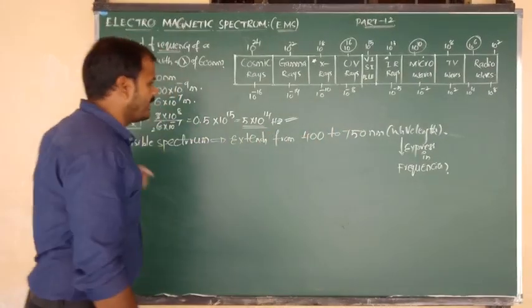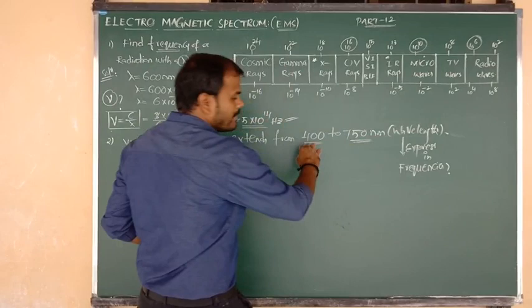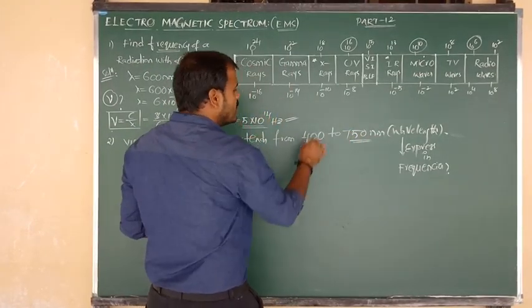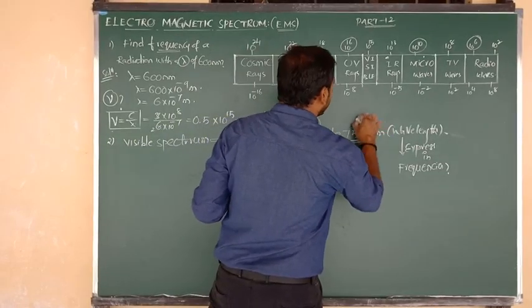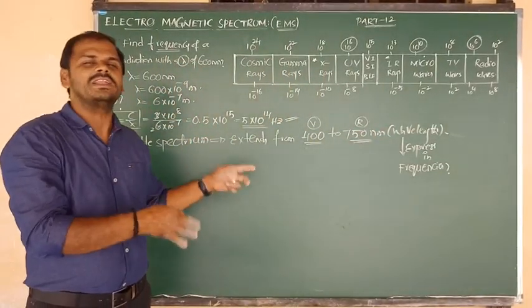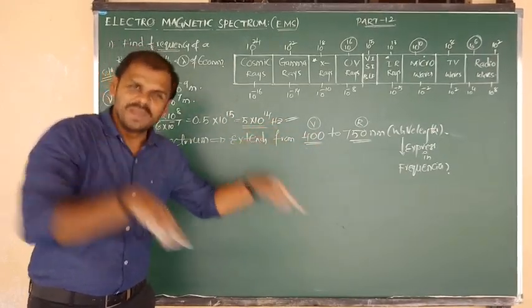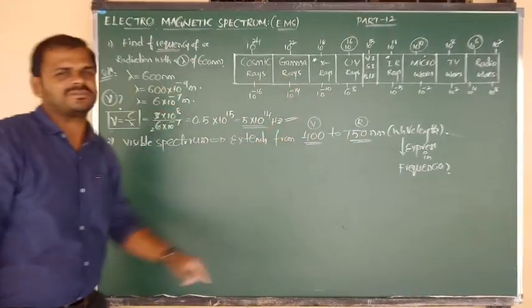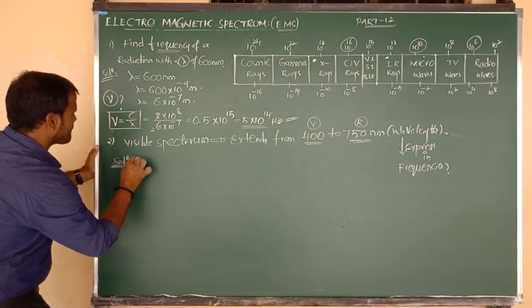Anyway, this is the first wavelength and this is the last wavelength. What happened here? Wavelength increased. So we can consider this is the wavelength of violet light, and this is the wavelength of red light. So they have given the wavelength values of violet and red light, and we have to consider the frequencies of violet and red light. That is the meaning.